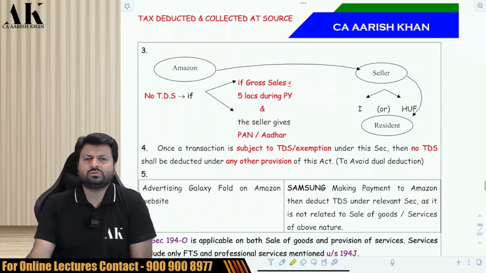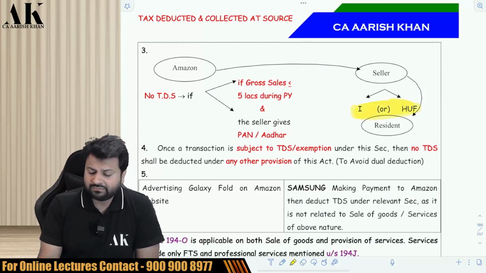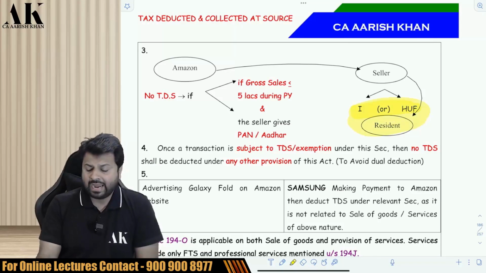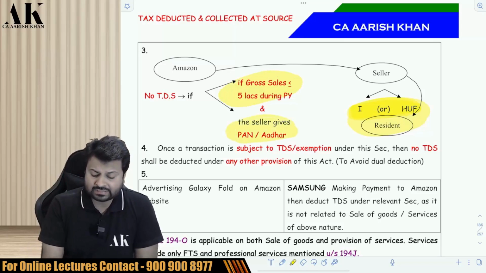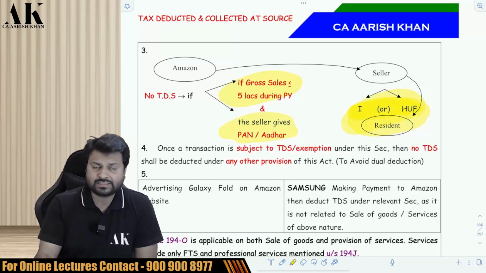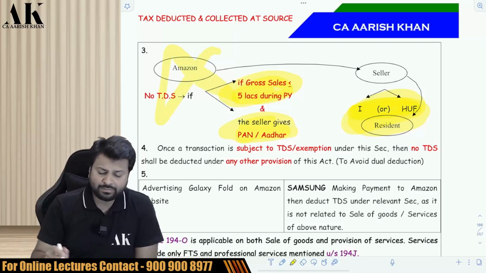Now, to some individual and HUF sellers, the government has given a relaxation. What is the relaxation? If the seller is resident, and is an individual or HUF, and the gross sale does not exceed 5 lakh rupees in the entire financial year, and the seller gives you PAN and Aadhaar, Amazon will not deduct TDS.